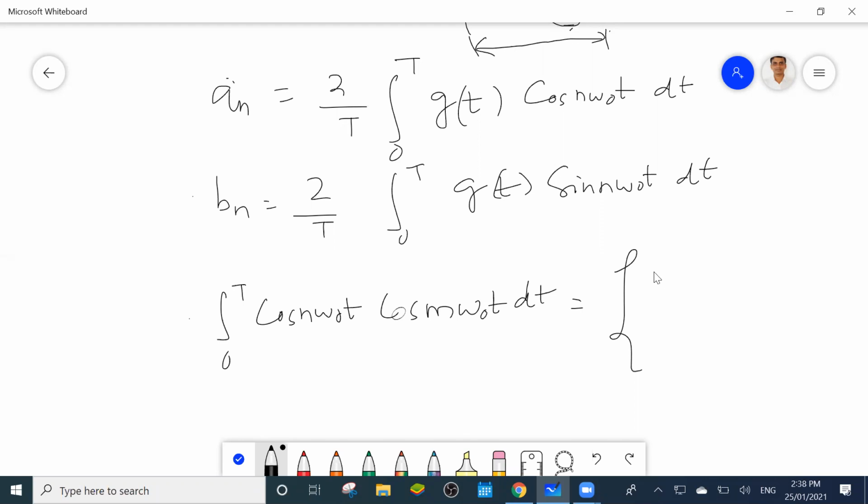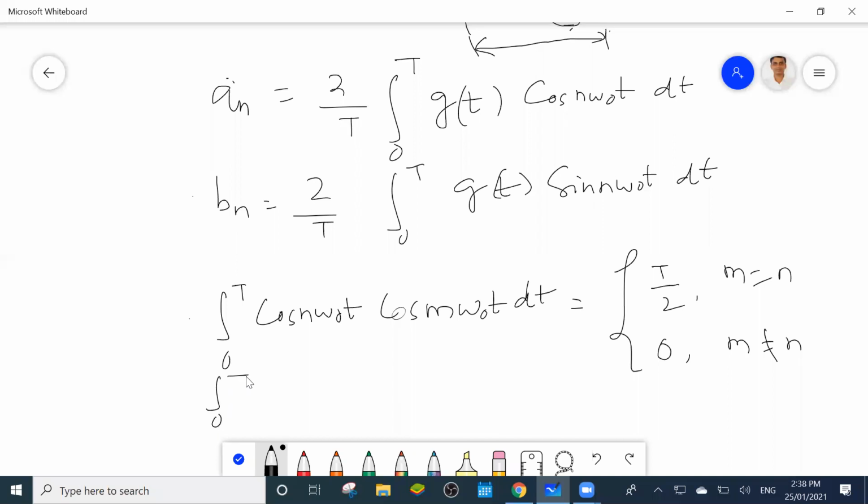So the integration value will be T/2 when m equals n. If these are different, if n is 2 and m is 3, then that value will be 0 when m is not equal to n. This is the formula when both terms are cos.